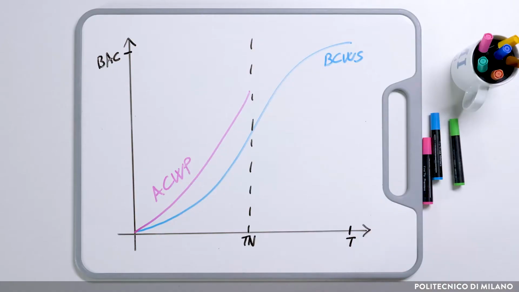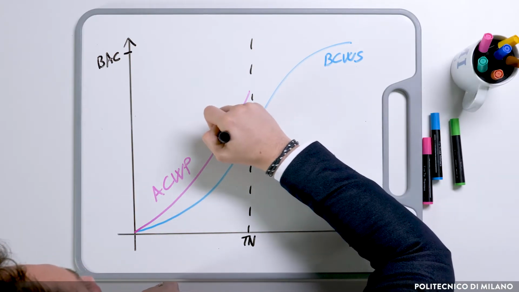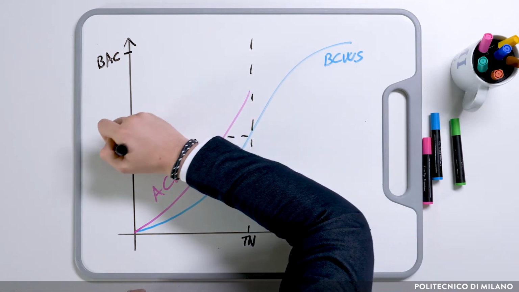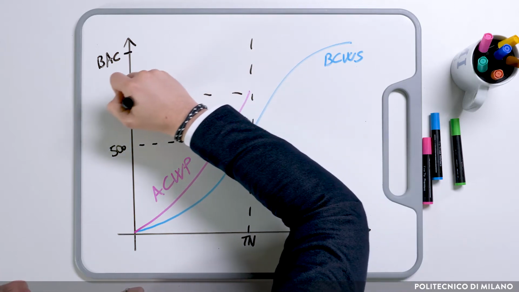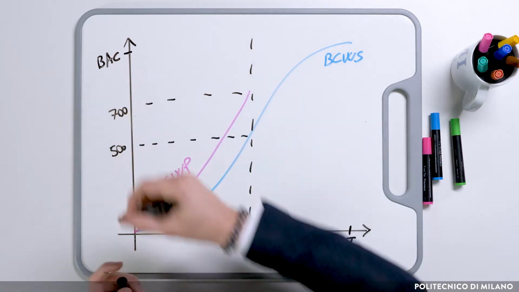At time now, the BCWS tells us that we planned to work for 500, while the work that we have done, with the actual cost we used, says that the project has already used 700. In our example, we are spending more than we planned. So what does this mean? Is this good or bad news? Well, we don't know. The point is, why have we spent more than what we planned? What's the reason behind it?